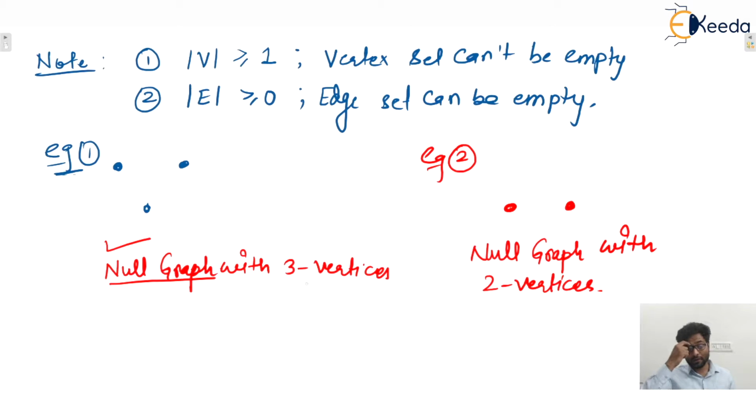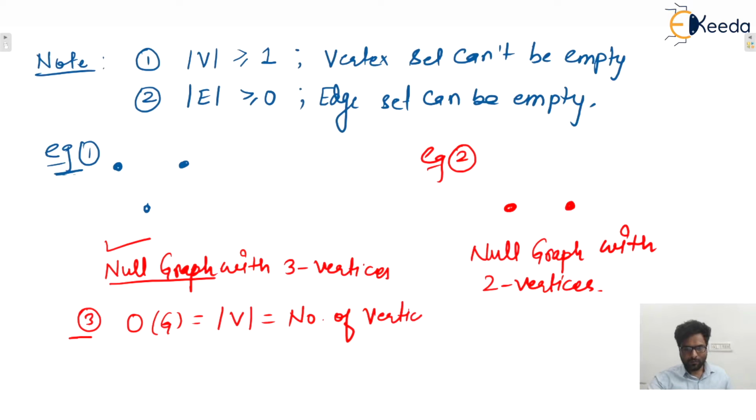Okay, next point you can write down. Third point in the note: the order of a graph. The order of a graph means the number of vertices, that is the cardinality of the vertex set. That means if four vertices are there in any graph, then the order of that graph is 4, nothing else. Fourth one, the size of graph G, that is the number of edges.